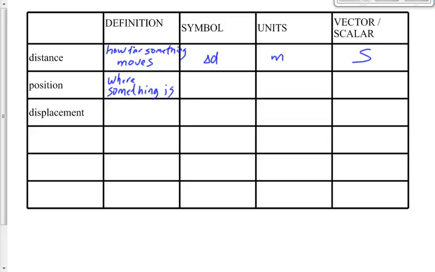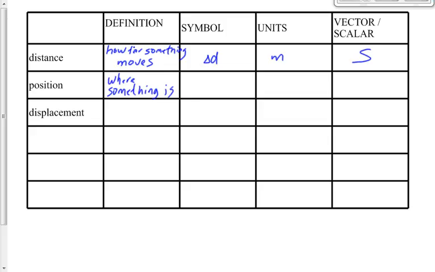Listen, if I want to know where something is, it's not good enough to say Calgary is 45 kilometers away. That doesn't tell me where it is, right? If you want to go to Calgary, and I say Calgary is 45 kilometers away, how does that help you? I've got to say it's 45 kilometers north of Okotoks. That's the position of Calgary.